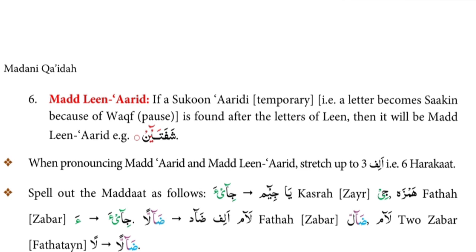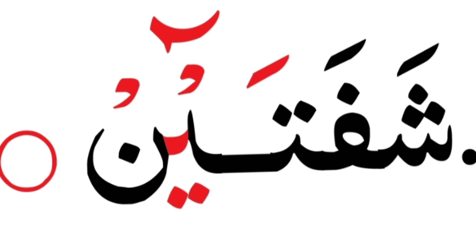Temporary sukun means when a letter becomes sakin because of waqf. For example, shafatain. In this example, you can see a temporary sukun after ya leen, because noon is sakin because of waqf, and jazm on noon is temporary. It is a temporary sukun.